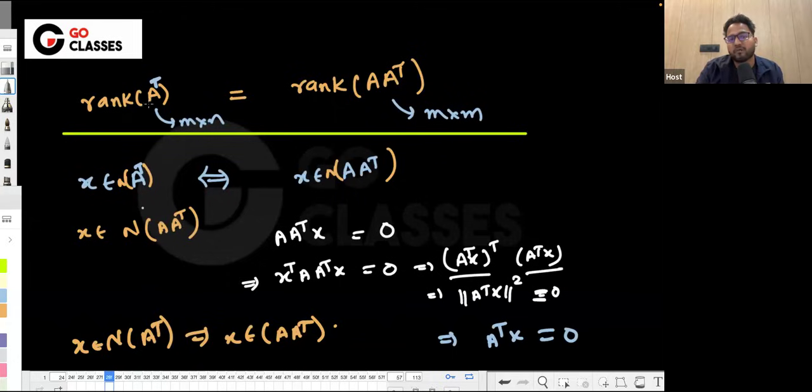So that's why the rank of A^T A and the rank of A are the same, which means the rank of A^T and the rank of A are obviously the same, because it is just the number of independent rows and the number of independent columns. So rank means the number of independent rows equal to the number of independent columns, right? So taking the transpose doesn't impact it. This is a very important result of linear algebra.